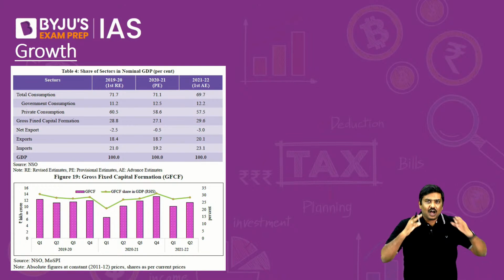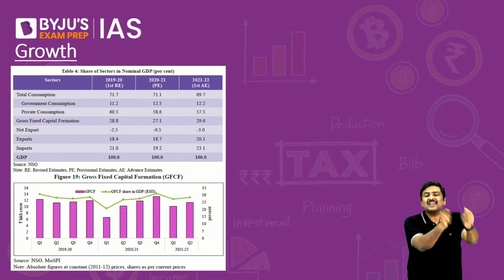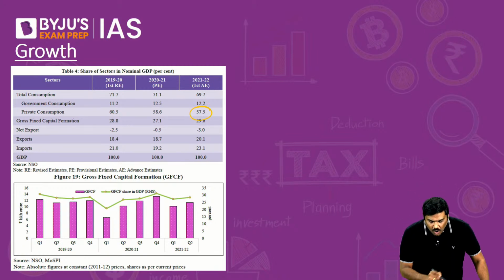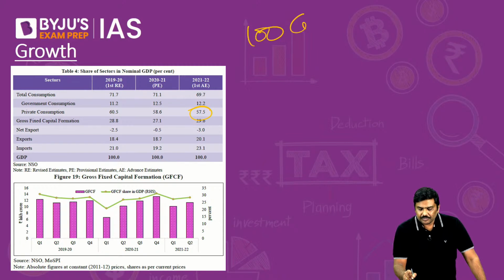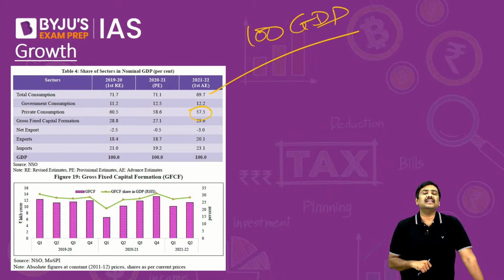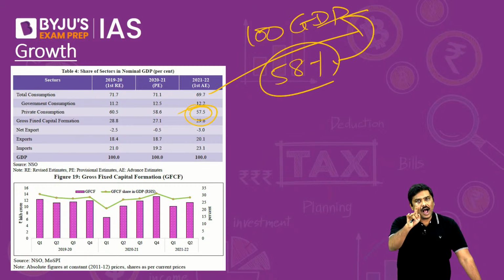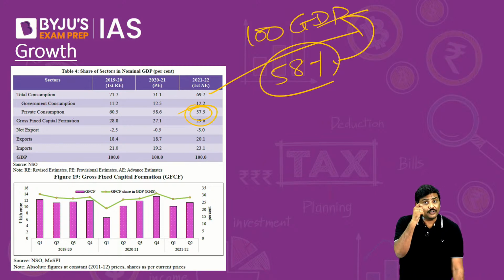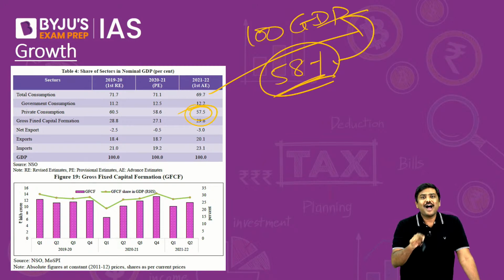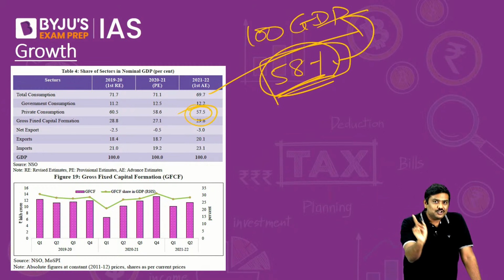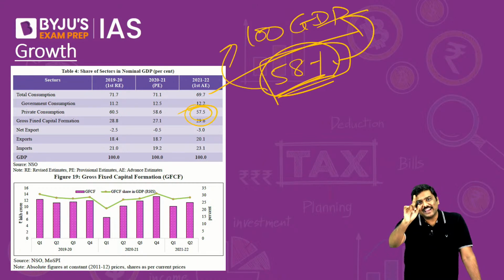How much do these generally contribute to GDP? Why do we say that households should start consuming more? Households should demand more and more goods and services and consume more. Very simple. Out of the total 100 rupee GDP, assume 100 rupees is the value of GDP in India, around 58 rupees actually comes from household consumption. That is the reason when households start consuming and spending more, automatically you will see there is a recovery in the economy.